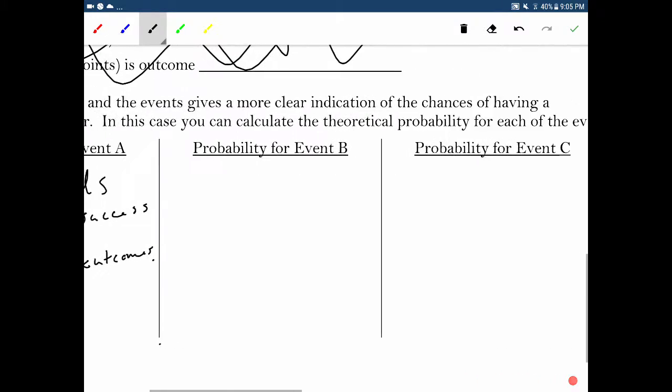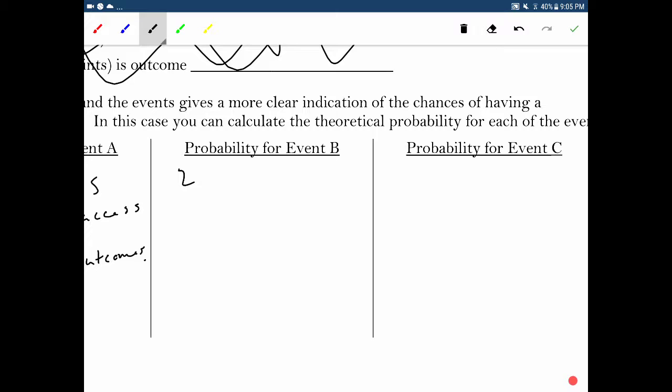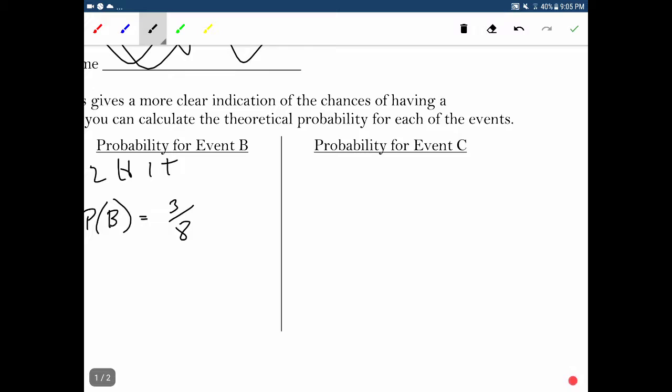So when we go to do probability event B, which we're going to say was 2 heads, 1 tail, okay, then again, we write P of B like that. And again, if you don't write it like that, I don't really care. Okay, but there were 3 ways to succeed. There were 8 possible outcomes. Okay, so 3/8 is the probability. And then we've got 1 heads, 2 tails. That was the same, so we'll call that event C. So that one was also 3 ways of succeeding and 8 possibilities.